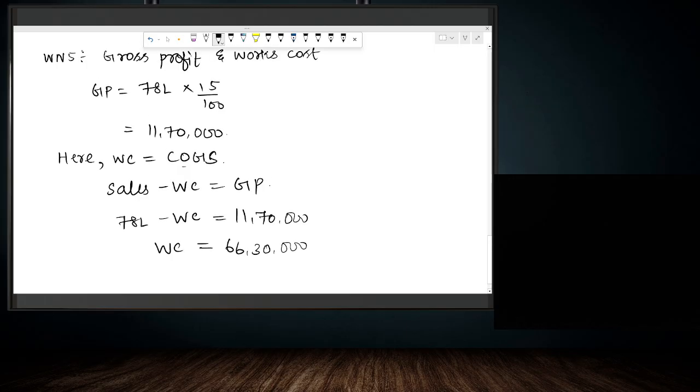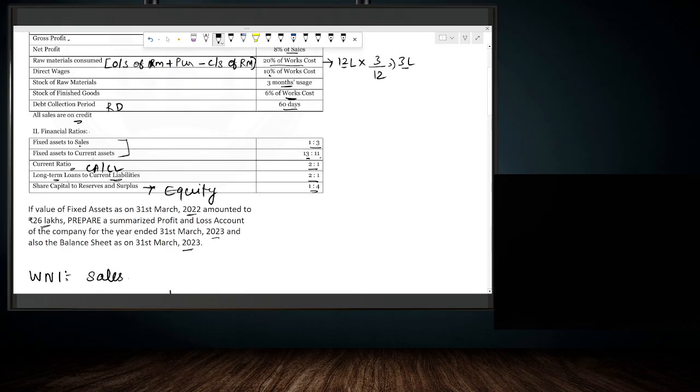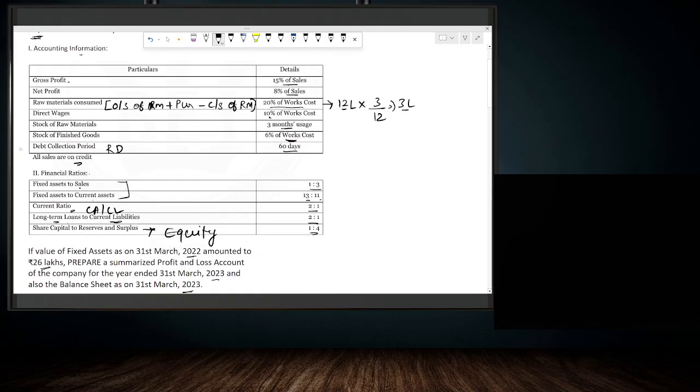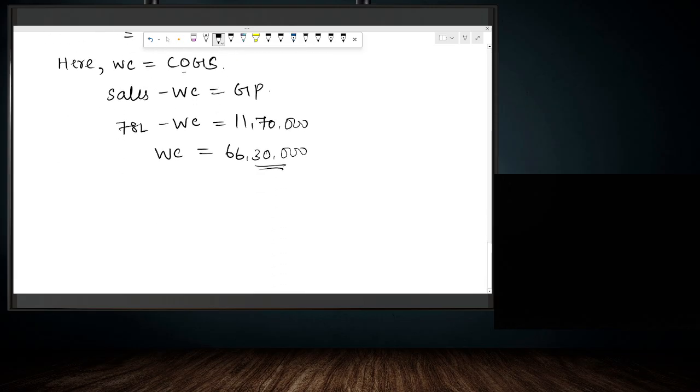Next, there are a lot of calculations that we have to make using the works cost. It is mentioned in the question that raw material consumed is 20% of works cost, and wages is 10% of works cost. So we will calculate raw material consumption and wages as the next working notes. Working note number 6, raw material consumed.